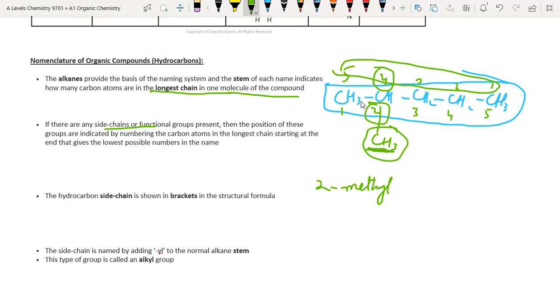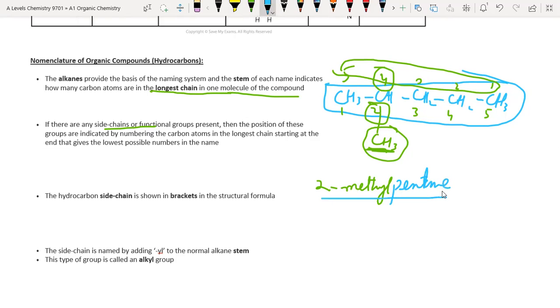At the end we put the stem name of the longest chain. What is this? 2-methylpentane. As the chain contains 5 carbon atoms, it is called 2-methylpentane.